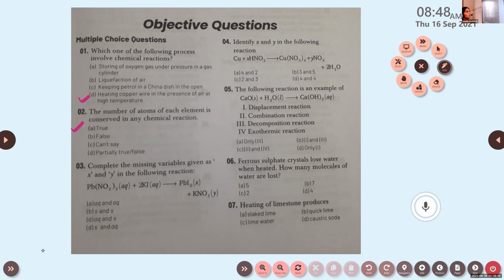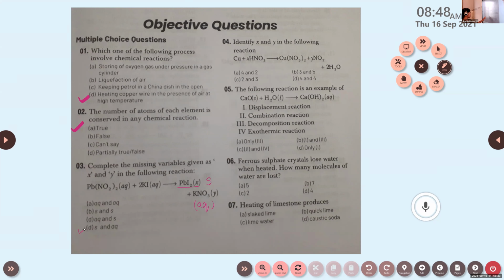Always this yellow color is shown by lead. So KNO3 is in aqueous state, and PbI2 is in solid state. PbI2 remains as a precipitate, and the potassium nitrate will remain in the solution itself. So the correct option is option D.